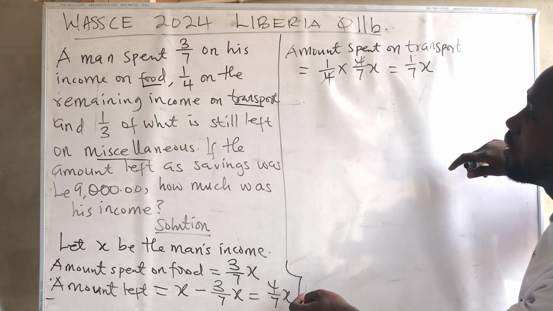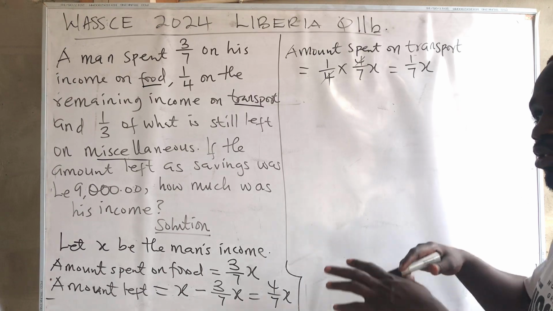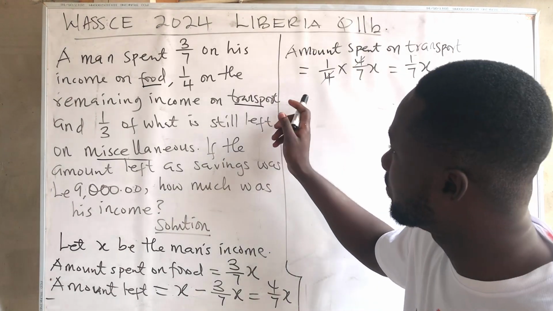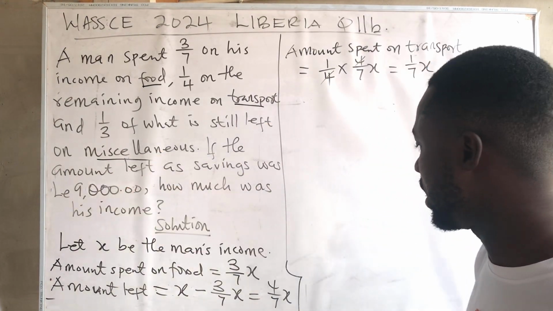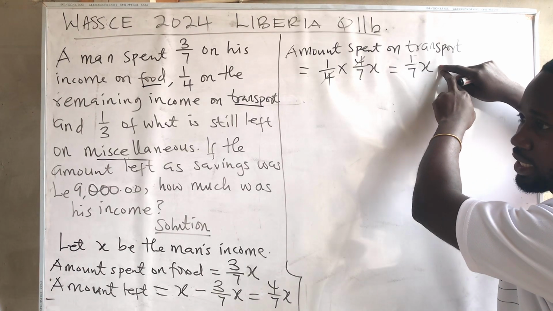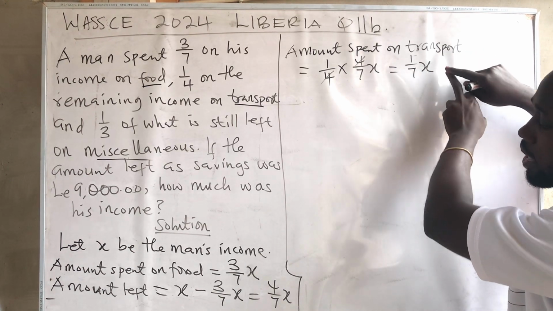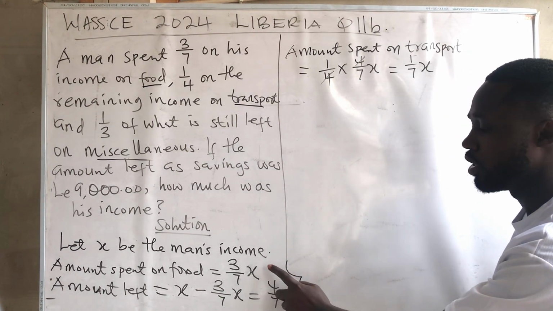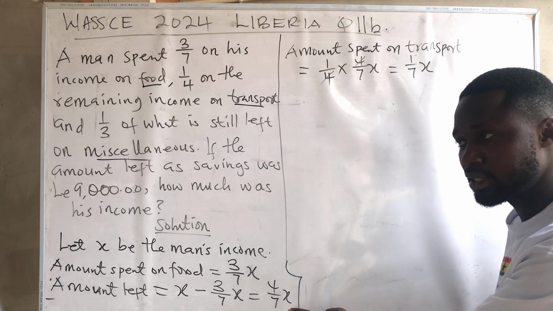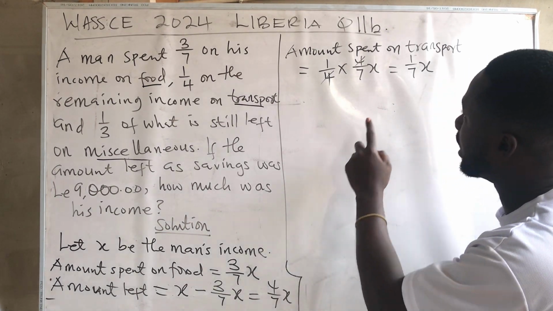So if you want to know what remains, and he spent 1/3 on miscellaneous, then we have to subtract 1/7 of x from the 4/7 of x, because this was what was remaining and he spent this.